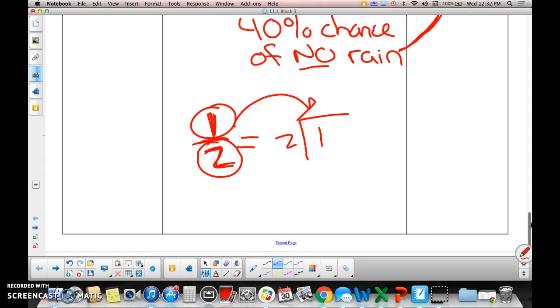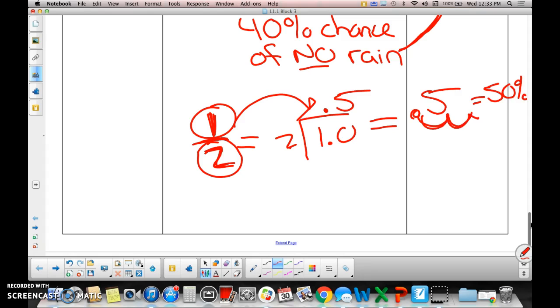So how many times does 2 go into 1, you guys? It doesn't. So how many times does 2 go into 10? 5. So what is 1/2 converted to a decimal? 0.5, 5 tenths, right? And then 5/10 is what percentage? 50%. 0.5 is what percent? 50%. Remember, we moved the decimal point 2 places to the right. Questions before I stop?